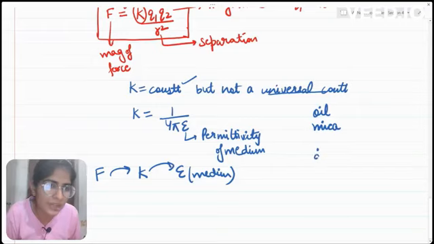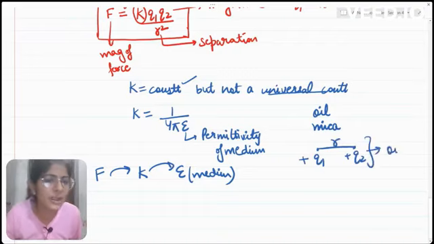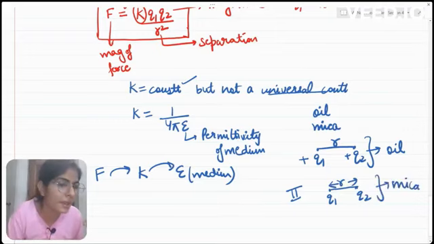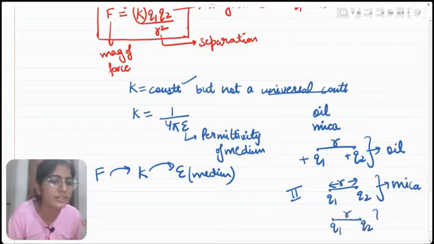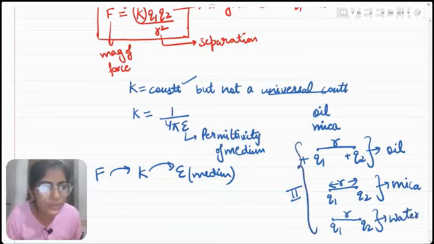So for example, if we have two charges, plus Q1 and plus Q2, and the distance between them is R, let us say we keep this arrangement in oil. Then in the next step, we keep this particular arrangement, with the same magnitude of charges and the same distance apart r, in mica. And then we are placing both these charges with the same magnitude and the same separation in, let us say, water. Now, how will the force between these be affected?